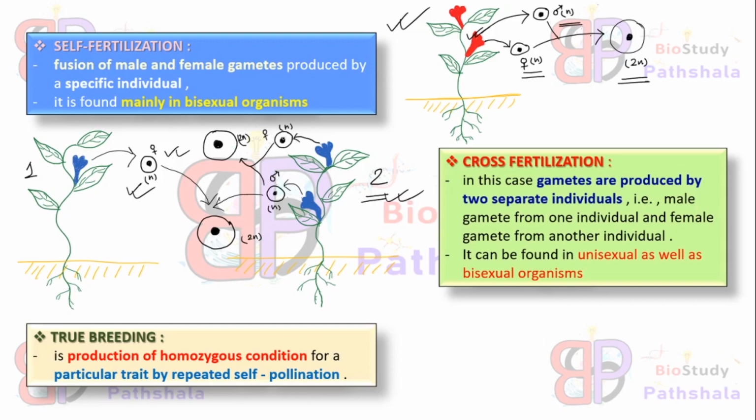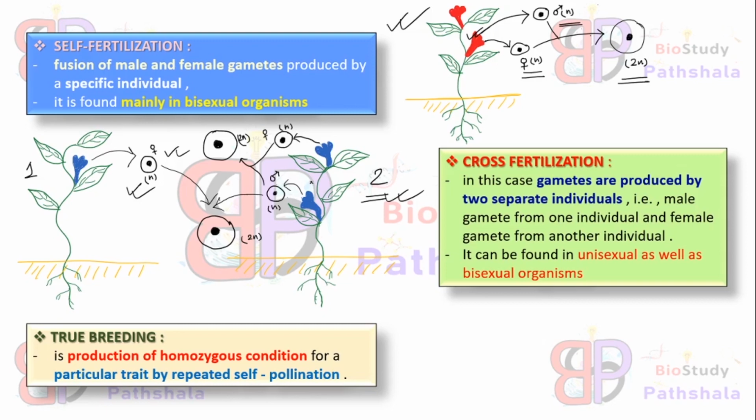Again, a female gamete from another flower of the second plant body is fused with the male gamete of another flower of the second plant body, and the fusion of these gametes is again known as cross-fertilization. That means cross-fertilization will occur when two separate flowers produce the gametes.